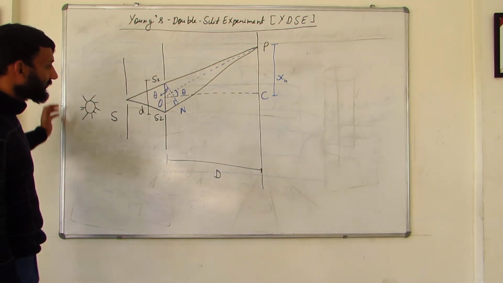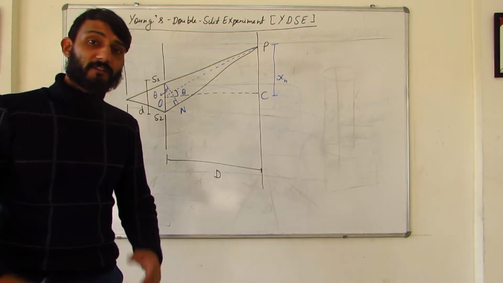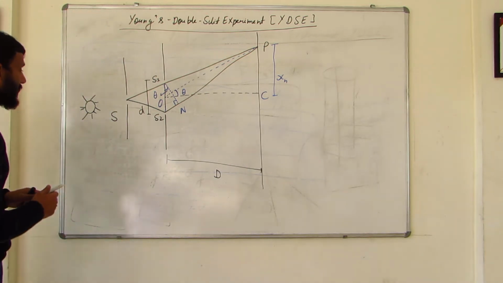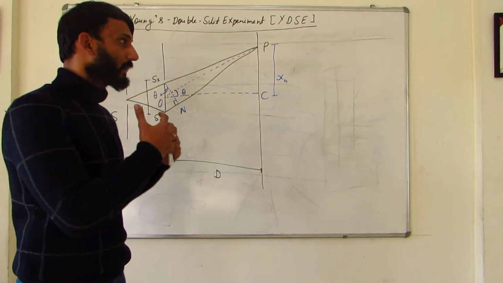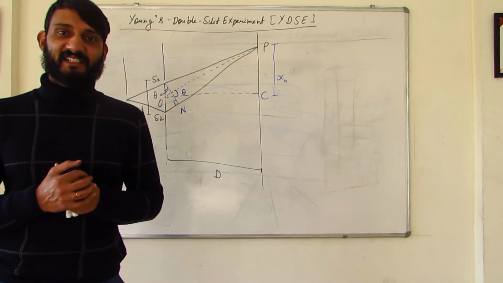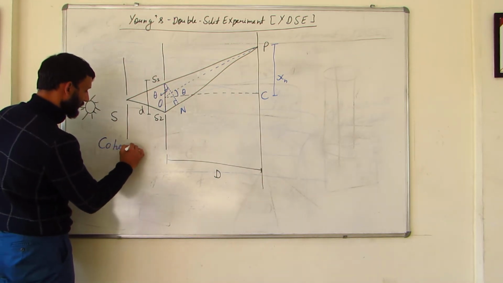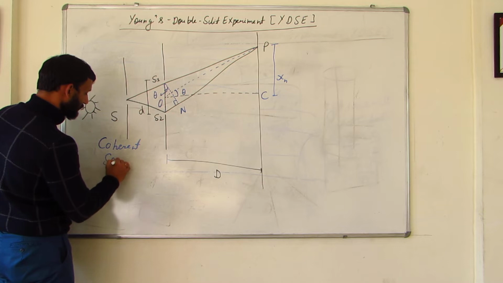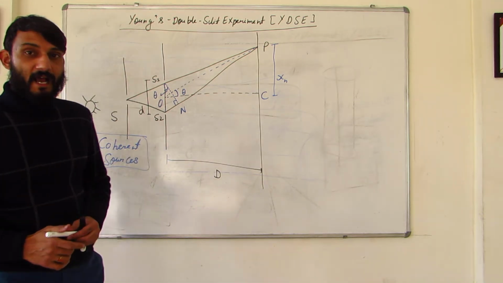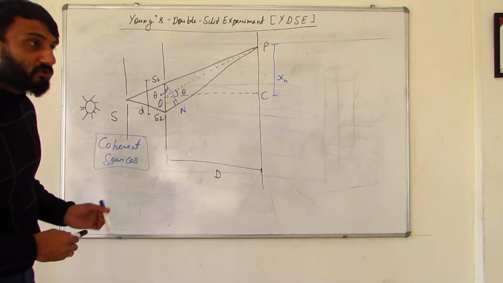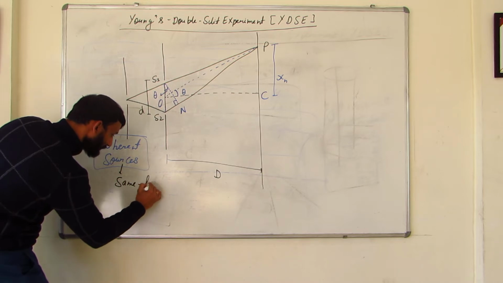So this is the whole setup. The diagram for the whole setup is already done. So first of all, let me come to what we actually need in order to do this Young's double slit experiment, which is something known as coherent sources, right? So what do we need? We need coherent sources. Now what are coherent sources? Coherent sources are the sources of light which should have the same frequency.